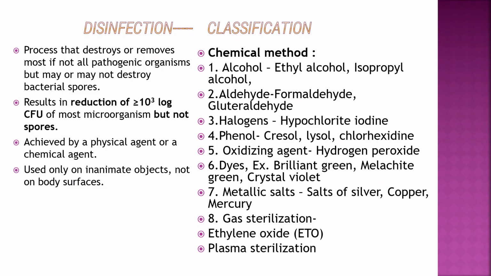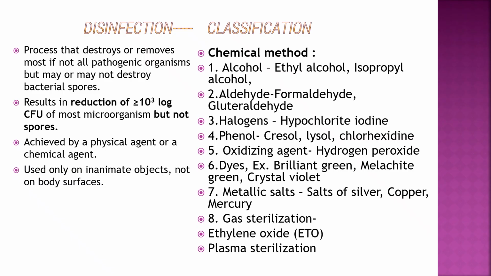The first type is the alcohol group. Examples: ethyl alcohol, isopropyl alcohol; aldehydes: formaldehyde, glutaraldehyde; halogens: iodine, chlorine; phenol, cresol, lysol, chlorhexidine; oxidizing agents: hydrogen peroxide; dyes such as malachite green, crystal violet; metallic salts of silver, copper, mercury; gas sterilization by ETO, ethylene oxide, or plasma sterilization.